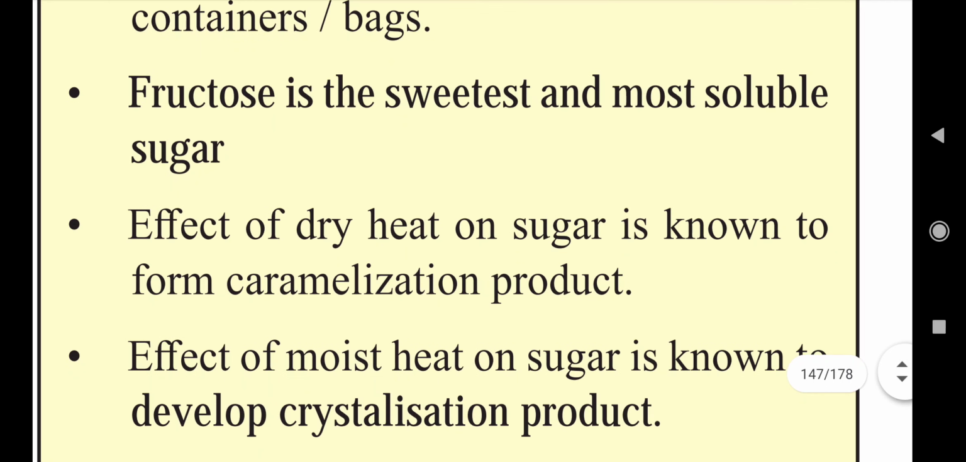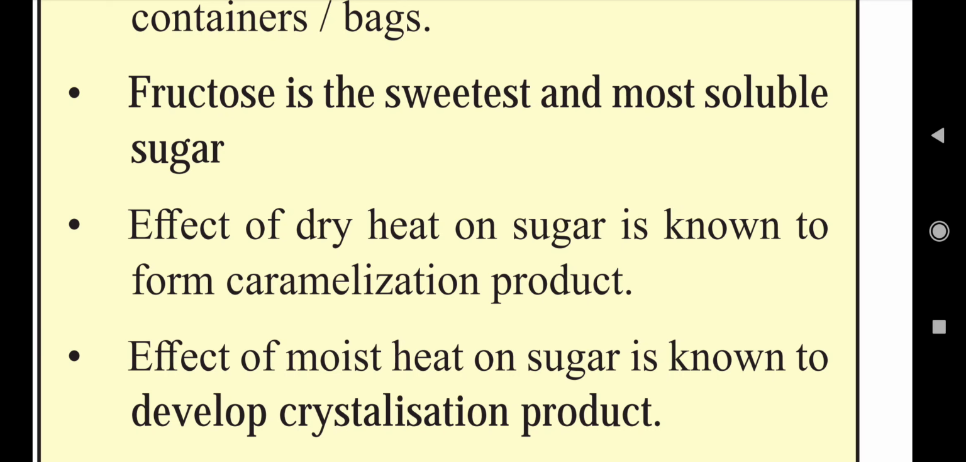Third, fructose is the sweetest and most soluble sugar. You have to remember this very important point, because whenever you give competitive exams related to food technology, such questions will be there in the examination. That is, the sweetest monosaccharide or sweetest sugar is, and the answer is fructose, or the most soluble sugar is, okay, this is also fructose.